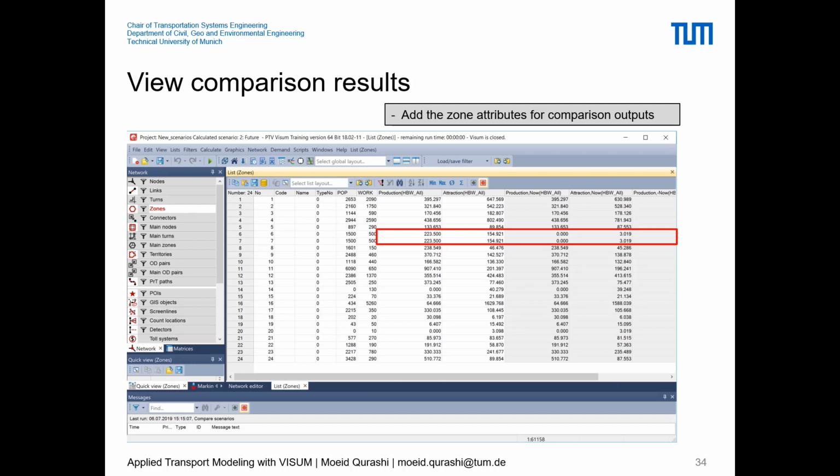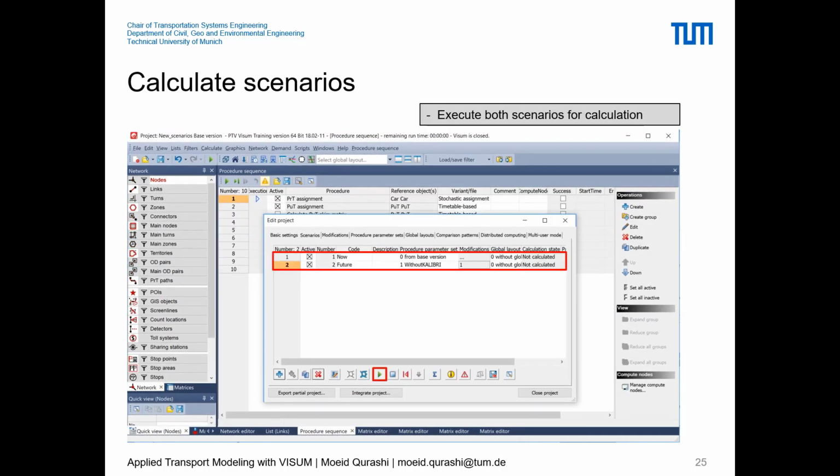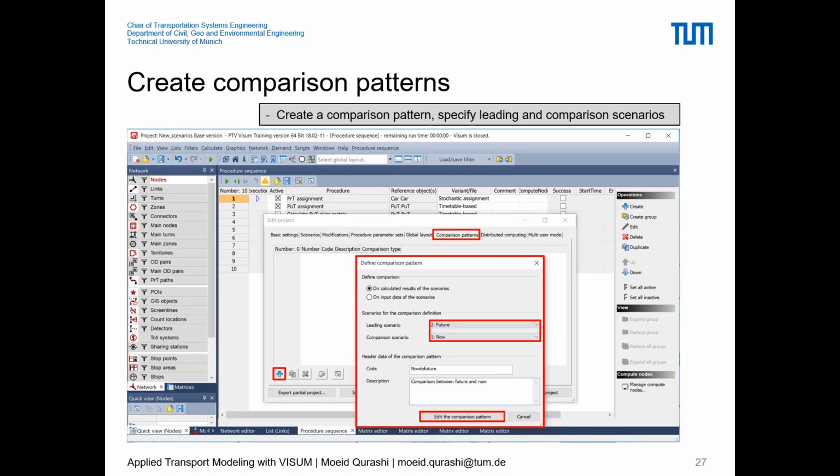First of all, an important idea, as I showed you in these slides. It's rather simple to calculate the scenarios, but once you have calculated the scenarios, the comparison pattern is something that is based on you. If you want to just compare the outputs of trip generation, you can do that. If you want to compare the change in the trip distribution or OD pair trips, you can do that. And you can even go further and run the mode choice, and you can have the mode-based OD matrices.